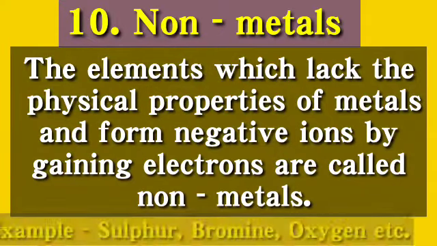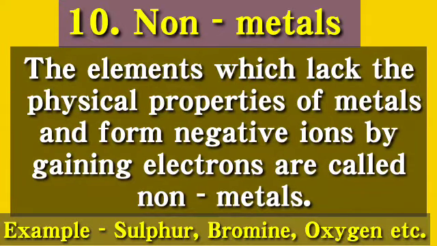Next keyword is, that is 10th one, that is non-metals. The elements which lack the physical property of metals and form negative ions by gaining electrons are called non-metals. The non-metals lack the physical property means neither they are malleable nor sonorous, neither they allow heat and electricity to pass through it. So example of non-metal is sulfur, bromine, oxygen. These are the non-metals.